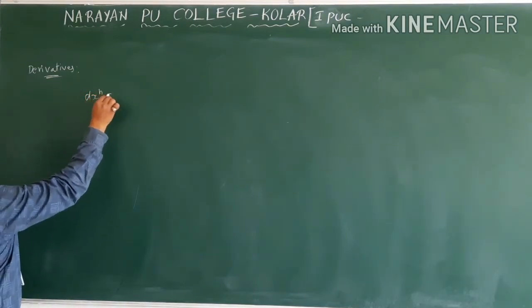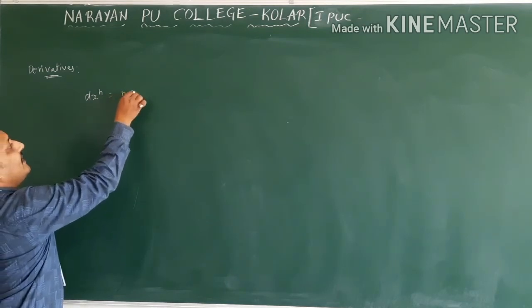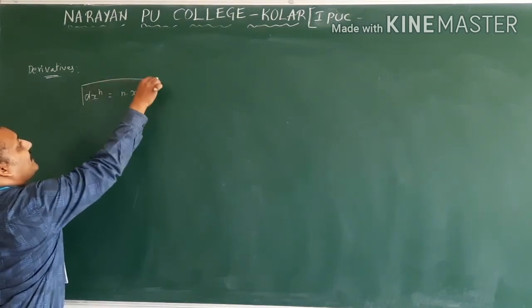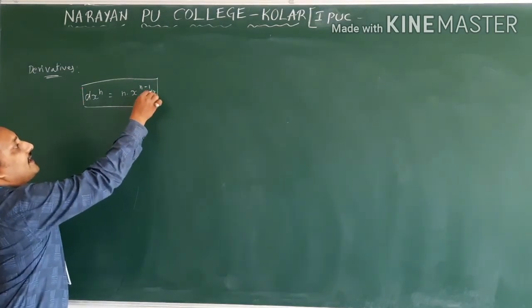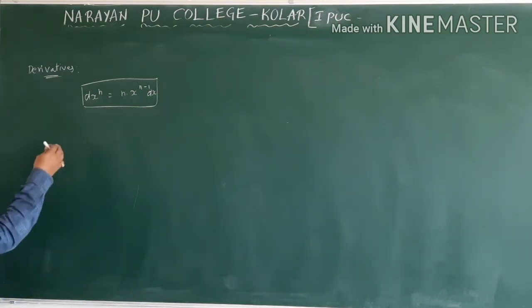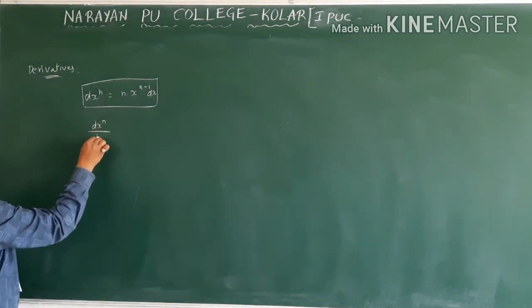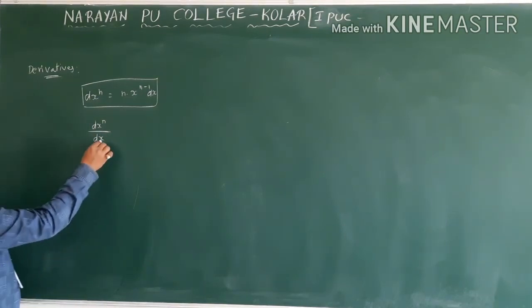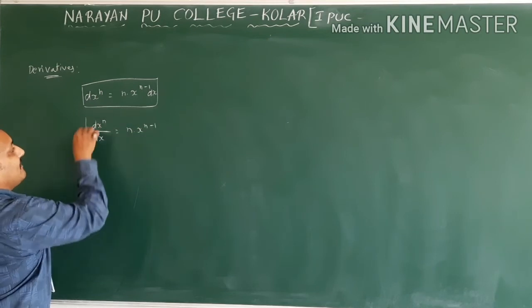Derivative of x power n. How will you write it? n into x power n minus 1. This is the derivative of x power n. Now, the same derivative of x power n, we write with dx, with respect to x: d(x power n) by dx. How do we write it? n into x power n minus 1.